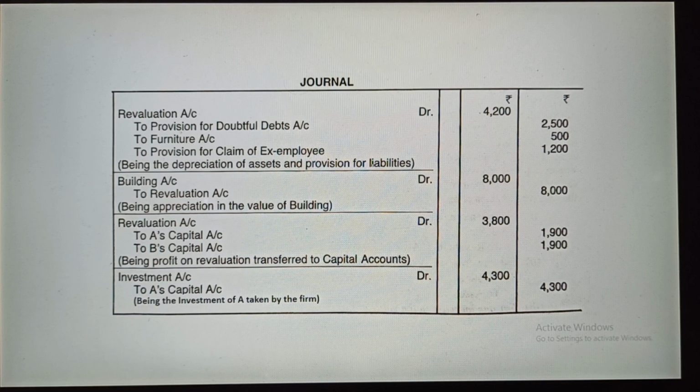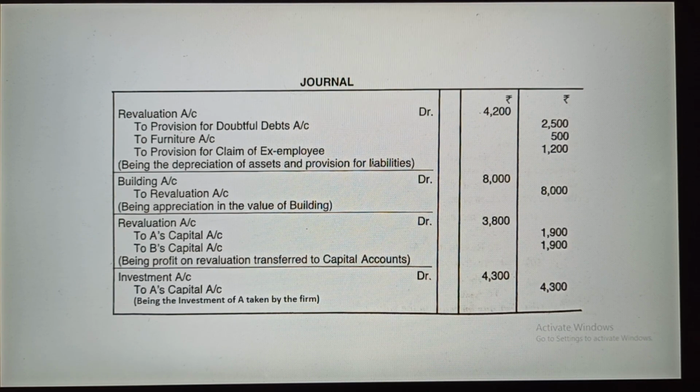Already we have recorded the entries for increasing or decreasing of assets, and increasing or decreasing of liabilities. Now for the revaluation account, this is for the transfer of profit and losses. So when you subtract this 4,200 from 8,000, you will find the difference of 3,800.